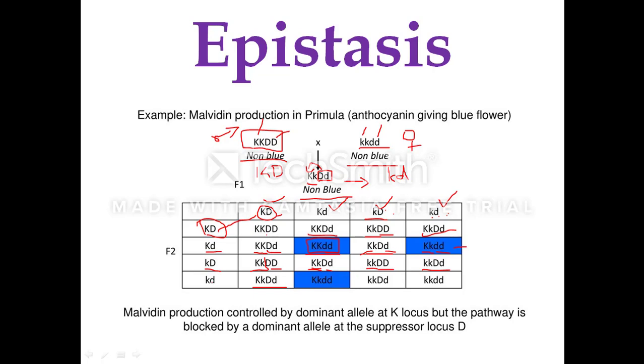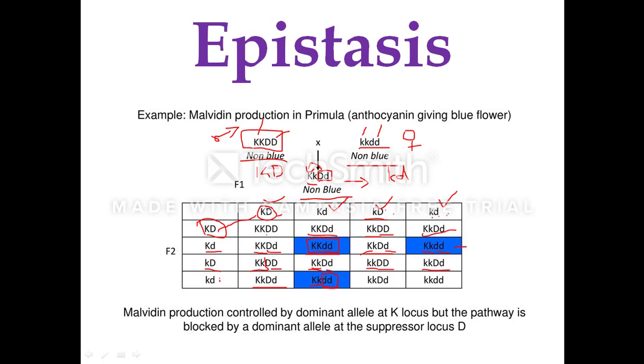Next, when small k and small d containing gamete fuses with the capital K and small d allele containing gamete, here the plant will have the genotype heterozygous dominant for the hypostatic gene and homozygous recessive for the epistatic gene, and hence we will find the production of the pigment because there is no dominant epistatic gene to inhibit the expression of the hypostatic gene, and hence we find the expression of the pigment in this plant.